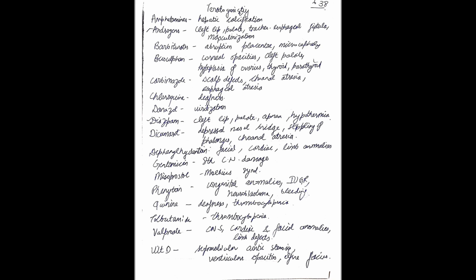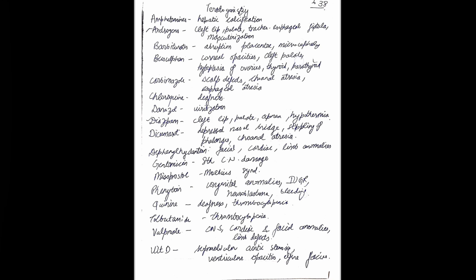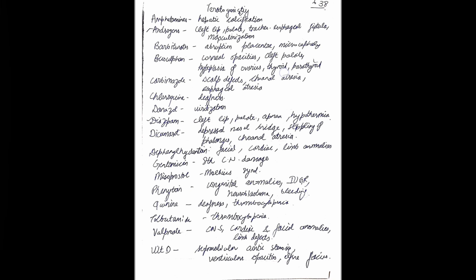Then we have busulfan. Busulfan can cause corneal opacities, cleft palate, and hypoplasia of the ovaries, thyroid, and parathyroid. So busulfan affects the hormonal glands, thyroid and parathyroid, and also the ovaries, the gonads. It will also cause corneal opacities and cleft palate. B is followed by C.